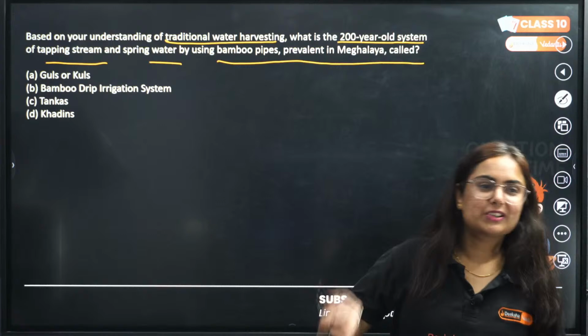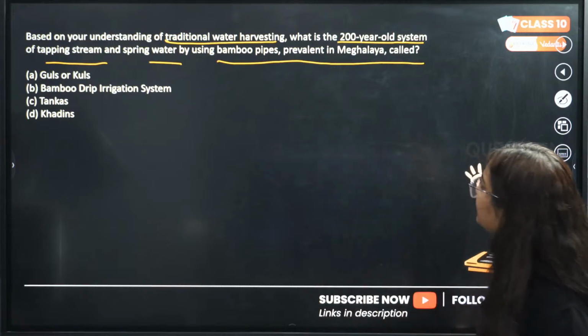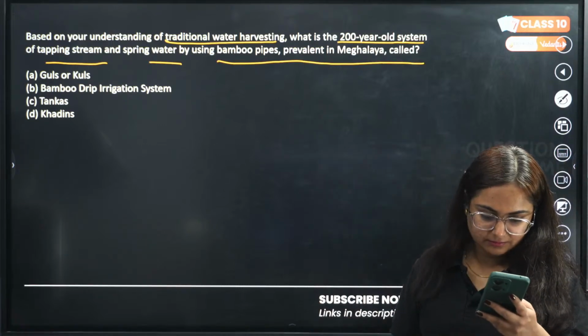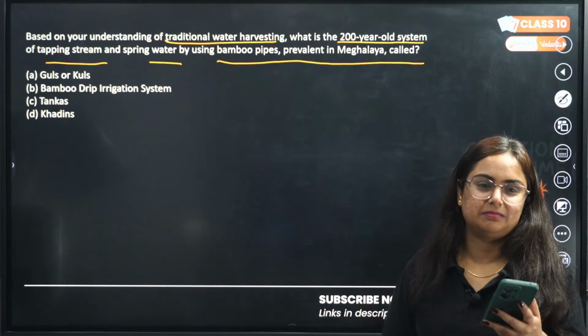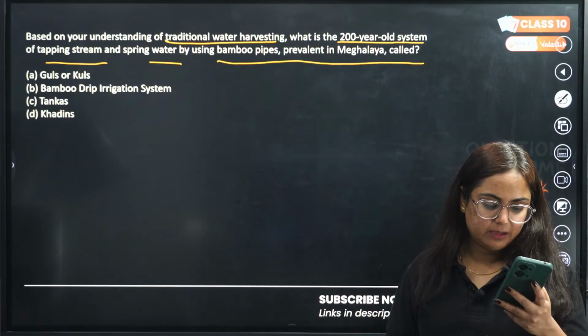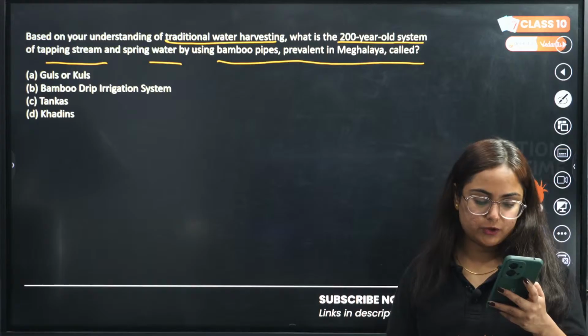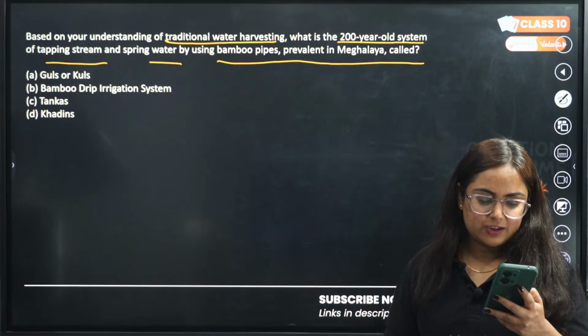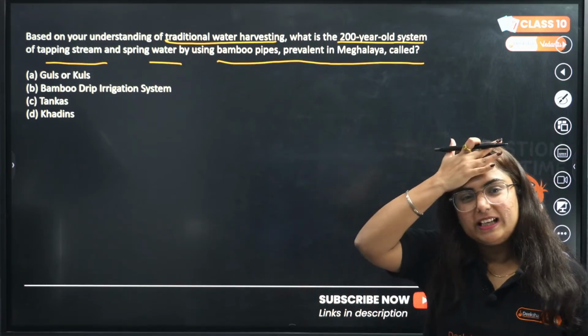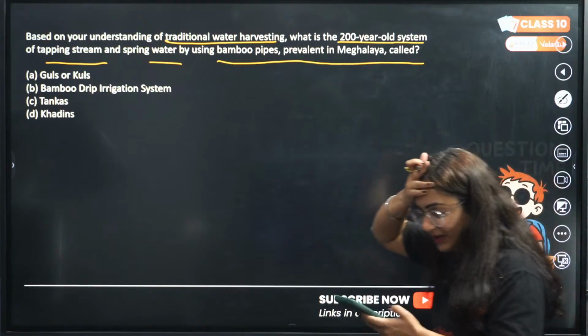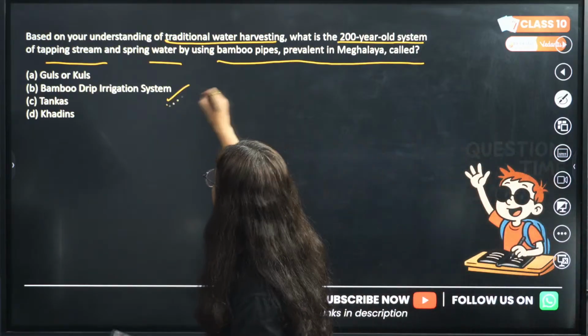Arey bhai, the option itself tells us the name. Very easy question. Ma'am, actually my name is Vaishu. Okay, Vaishu. Got it. So dumb question I put here. I don't know why. So yes, it is bamboo drip irrigation.